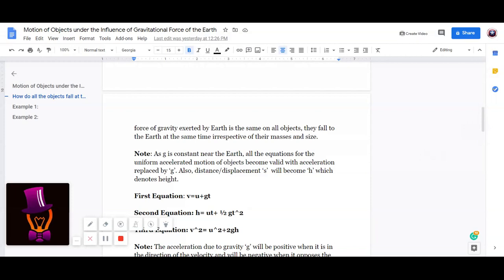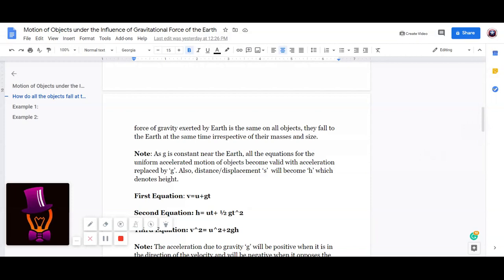So basically, what they are saying in this paragraph is that acceleration due to gravity near the Earth is constant. All the equations for uniform accelerated motion will have a replaced by g, since in this chapter it's acceleration due to gravity.